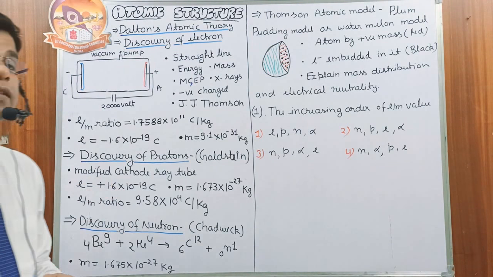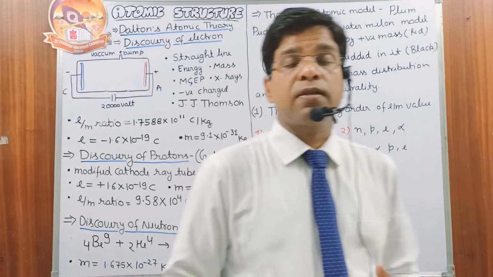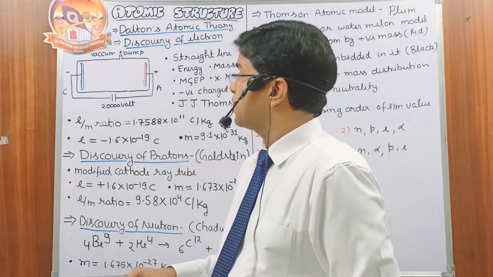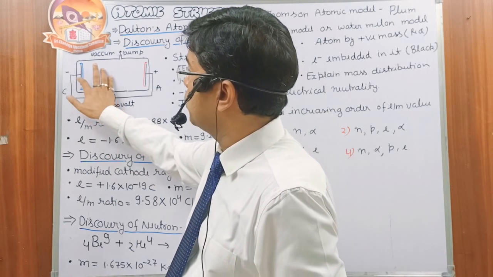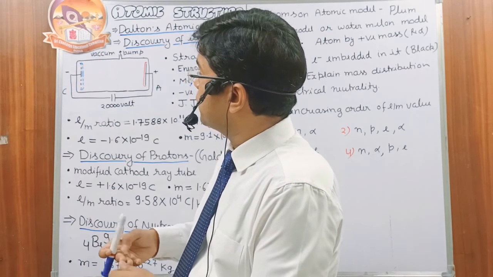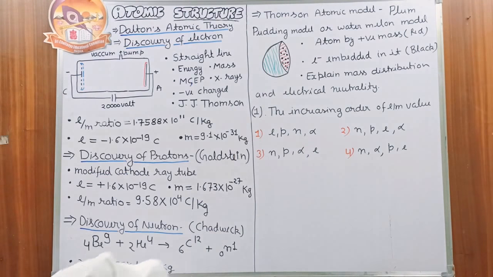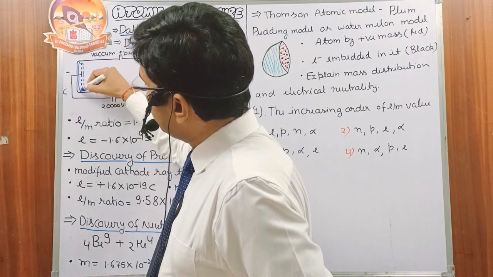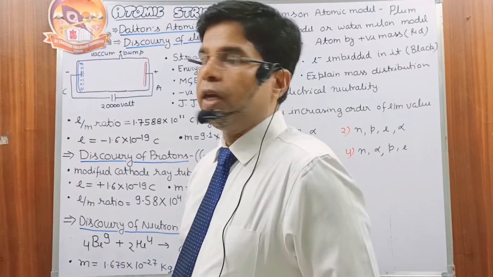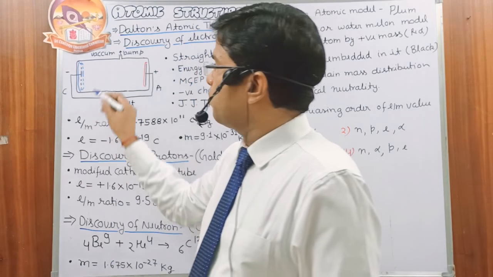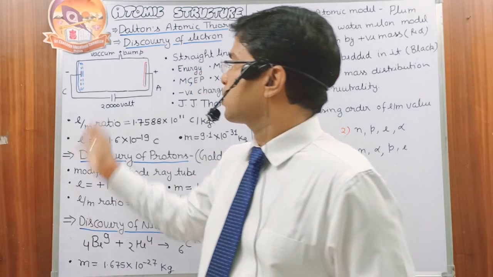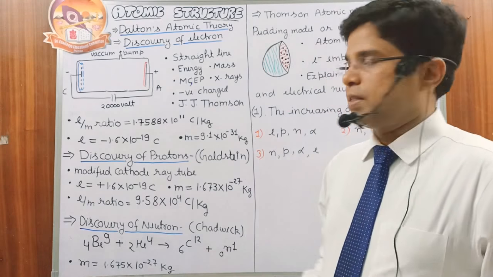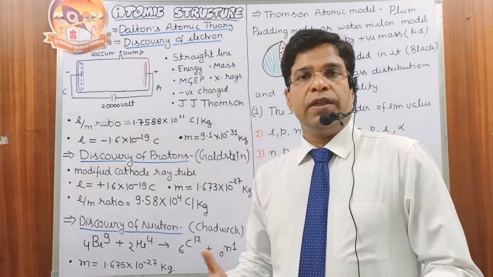Then we have the discovery of the proton. The discovery of the proton was done by the scientist Goldstein. Goldstein performed the same cathode ray tube experiment, but this time with perforations in the cathode, and he applied some ZnS coating. This time he found that some particles are coming from the anode and traveling toward the cathode, and after crossing the perforations in the cathode, the rays strike the ZnS plate and create some phosphorescence there.